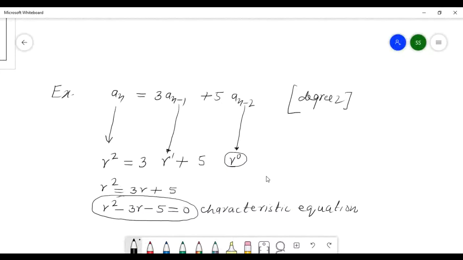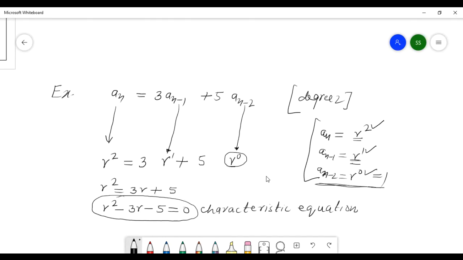Okay, now next I will solve it. If degree 2, then start from here: a_n becomes r squared, a_(n-1) becomes r power 1, a_(n-2) becomes r power 0. 0 means 1. This way, replace this.